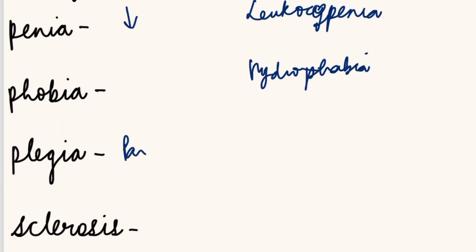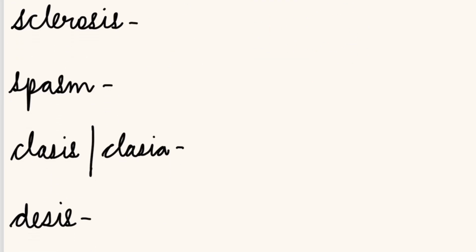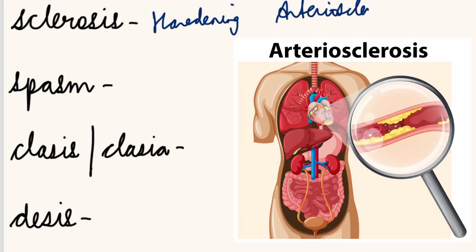Plegia is paralysis. In the last video, we discussed the word hemiplegia. What does hemi mean? Half. Plegia means paralysis. So half the side of your body is paralyzed. Sclerosis, hardening. For example, arteriosclerosis. We discussed arterio above. Sclerosis we are discussing now.